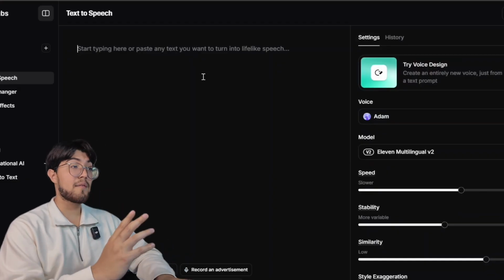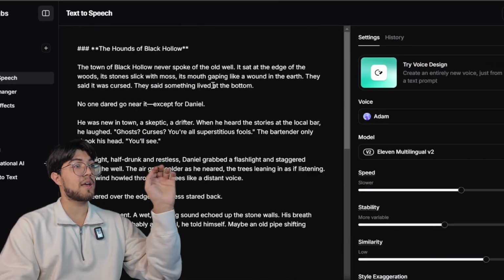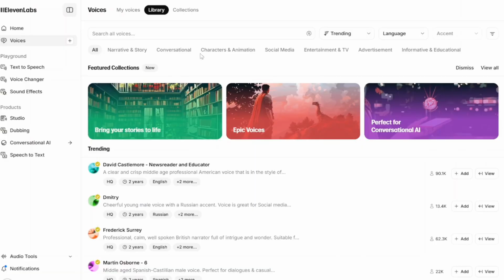And then we're gonna head over to 11 Labs and paste the story right in there. Then you're gonna go through the AI voices, and depending on whatever genre you use, like if I'm using horror, I'm gonna try to find something that's a little spooky, scary sounding to narrate my story. They have a whole library of voices to choose from.